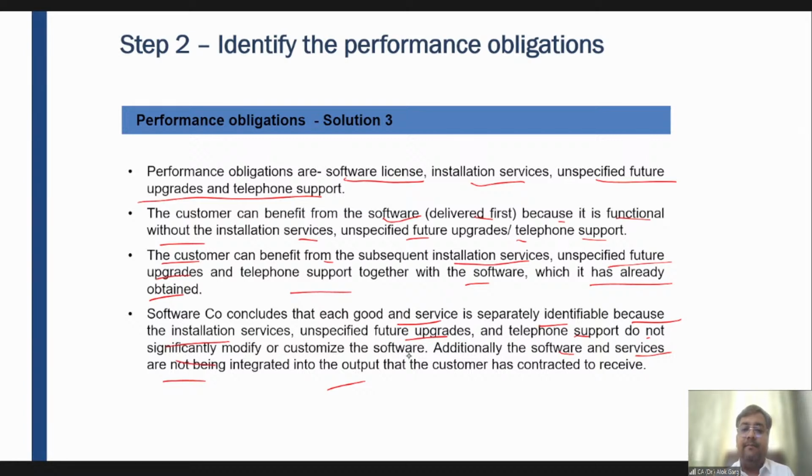Srishti is asking, sir, in the question, if it is not specifically mentioned whether the installation service is taken from the seller or an outsider, then the answer needs to be given for performance obligations from both sides. Yes, Srishti, you are right.